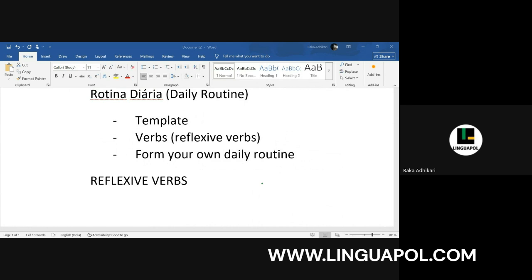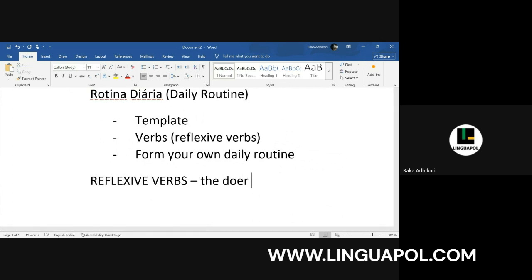So reflexive verbs are the verbs where the person who is doing the action and the person who is receiving the result of that action is the same person. Let me write this and I'll explain it.